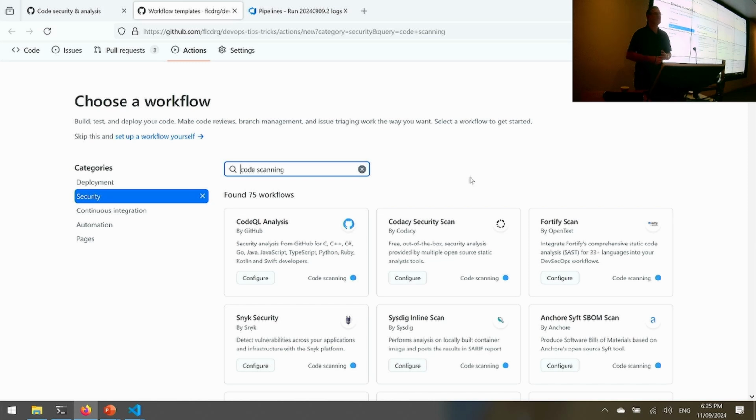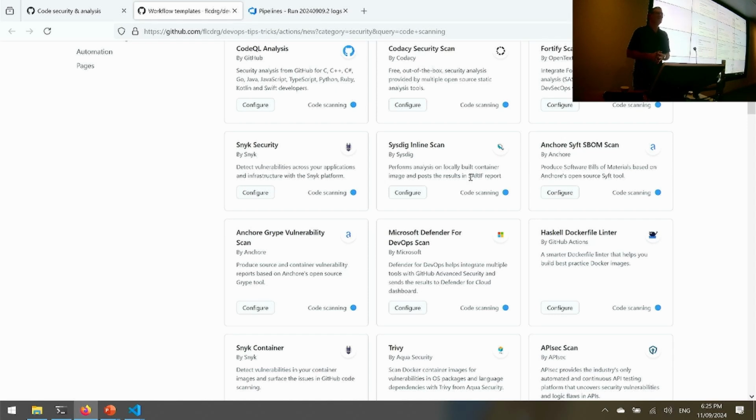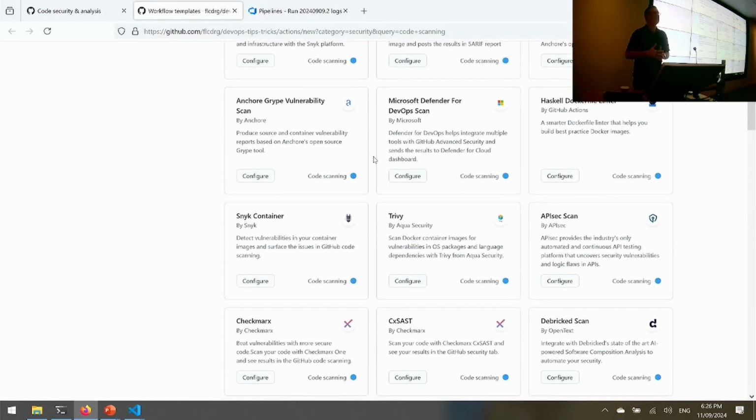This is like checking to see if you've accidentally put a password in your code when you don't want to do that. You might be doing SQL injection and you really shouldn't be doing that either. So static analysis tools can scan for that. You can also do things like, if you're building Docker images, scan those to make sure you haven't included any vulnerabilities that you're not even aware of. I've been looking at one recently with a package that was referencing an old NuGet package, which turns out there was a vulnerability in that. So we're trying to upgrade that to a newer one.